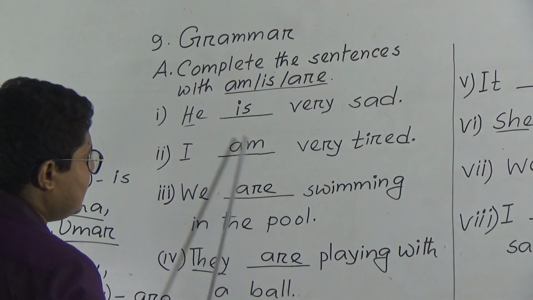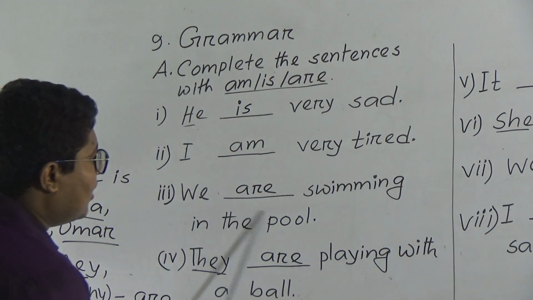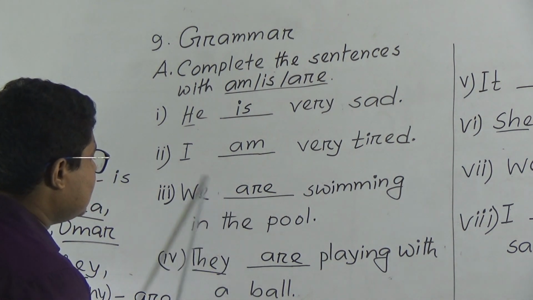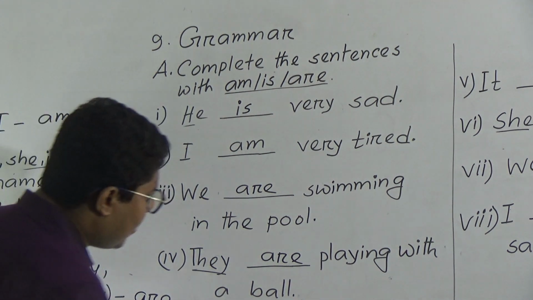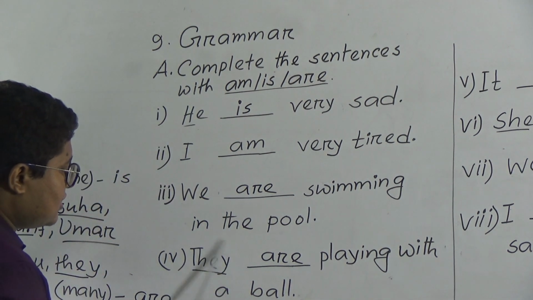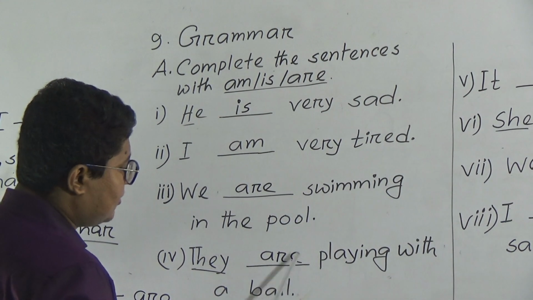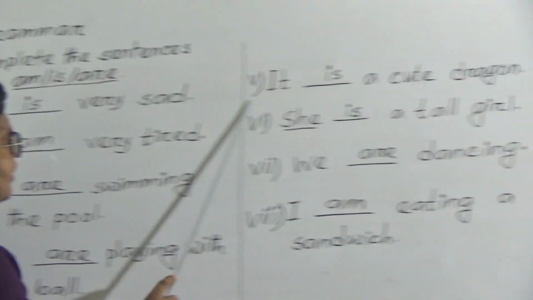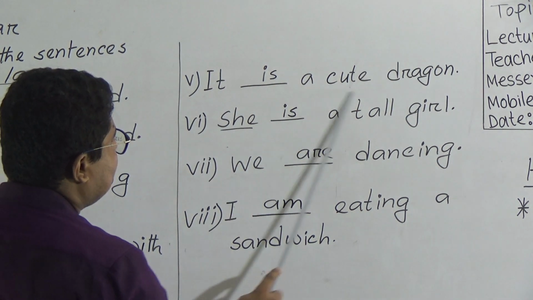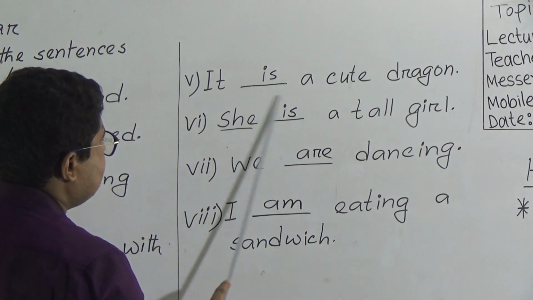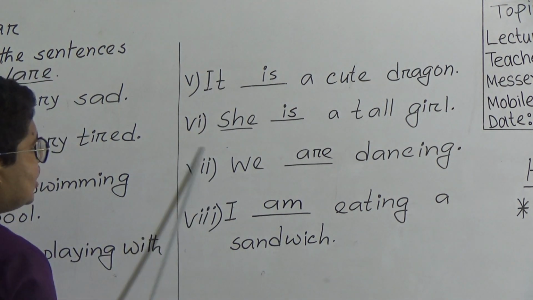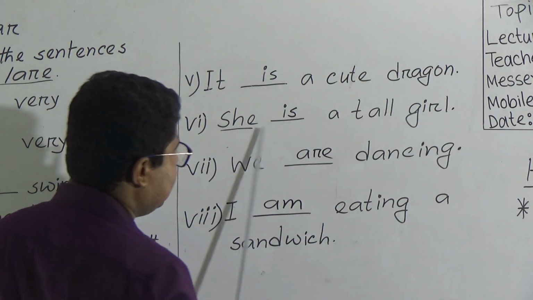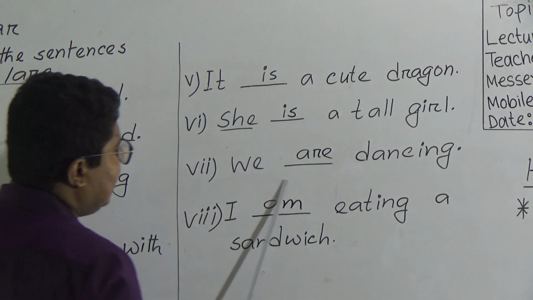After I, always am. We are swimming in the pool. We means many persons. Number 4, they are playing with the ball. They means many persons. That's why we are using are. Number 5, it is a cute dragon. We are using the verb is because the subject is one thing, it. She is a tall girl. She means one. Number 7, we are dancing.